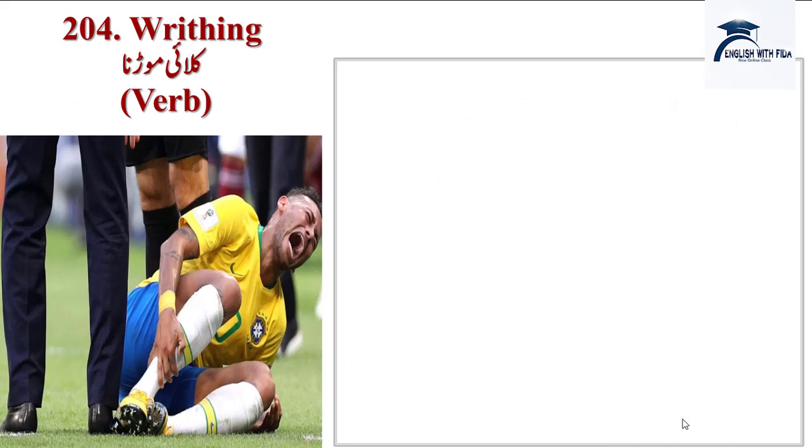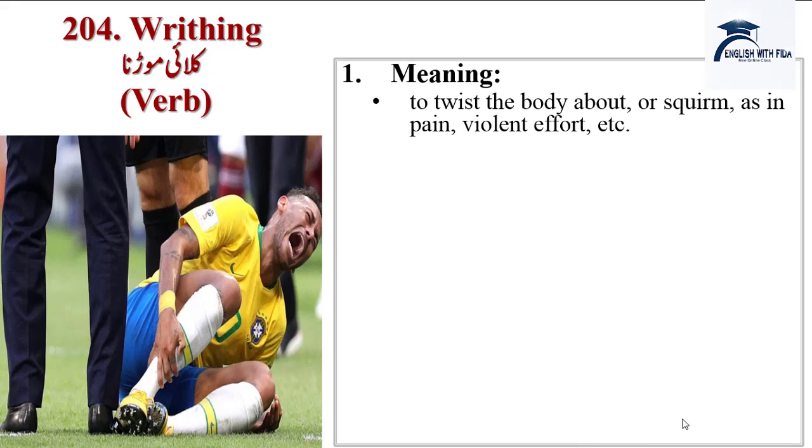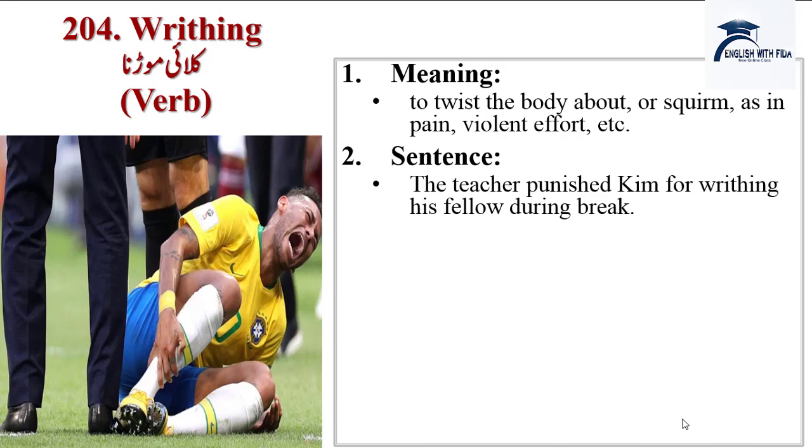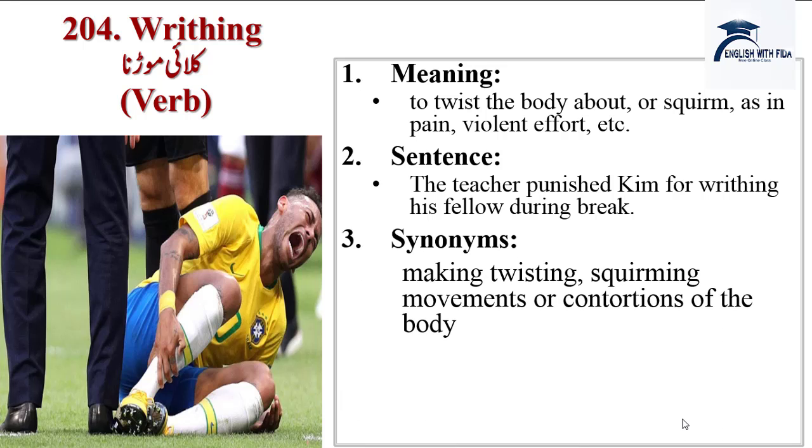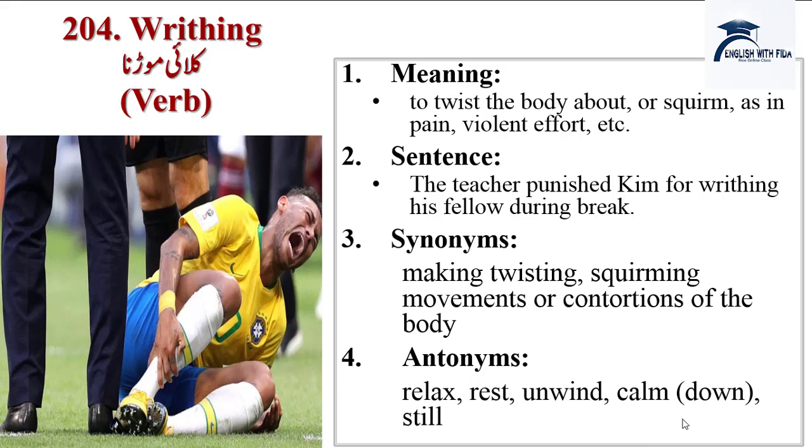Next word is writhing, kalai marorna. Meanings are to twist the body about or squirm, as in pain, violent effort, etc. Sentences: the teacher punished Kim for writhing his fellow during break. Synonyms are making, twisting, squirming, movement or contortions of the body. Antonyms are relax, rest, unwind, calm down, still.